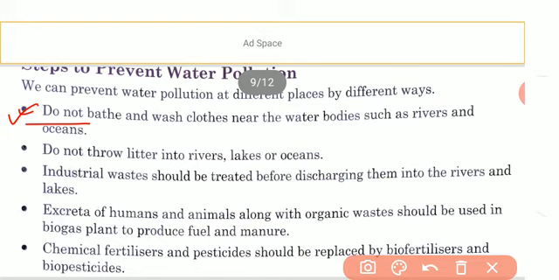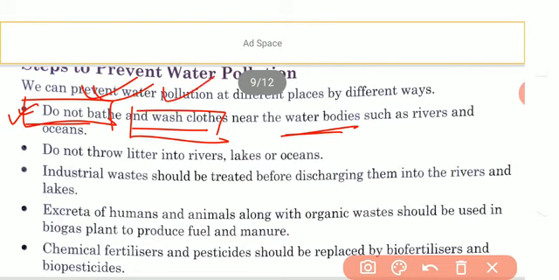Do not bathe or wash clothes in the water bodies, because washing and bathing use a lot of soap or detergent, and this soap and detergent have a bad impact on the water bodies and cause water pollution. So we should change our habit and not bathe or wash our clothes in the water bodies. In this way we can reduce water pollution to a certain extent. Understood? So it is a very simple and vital step to prevent water pollution.